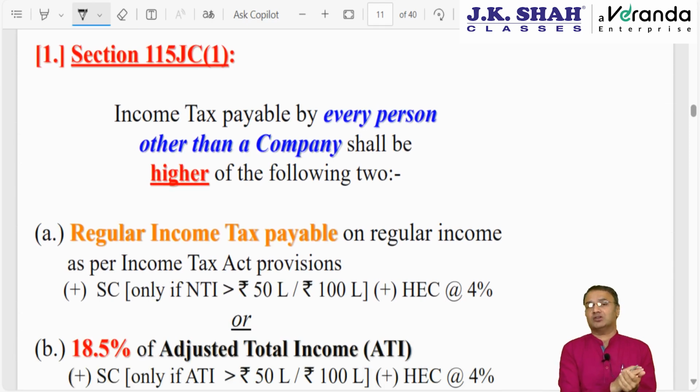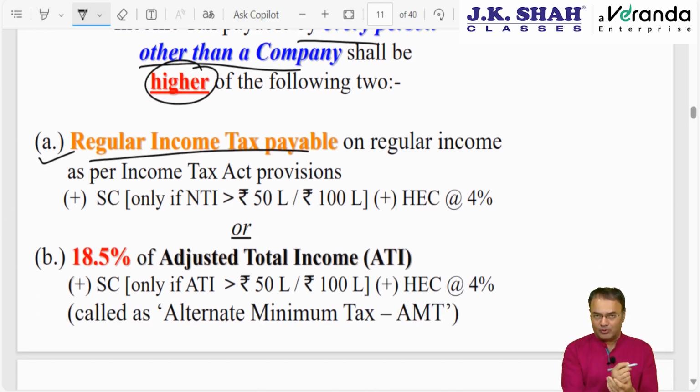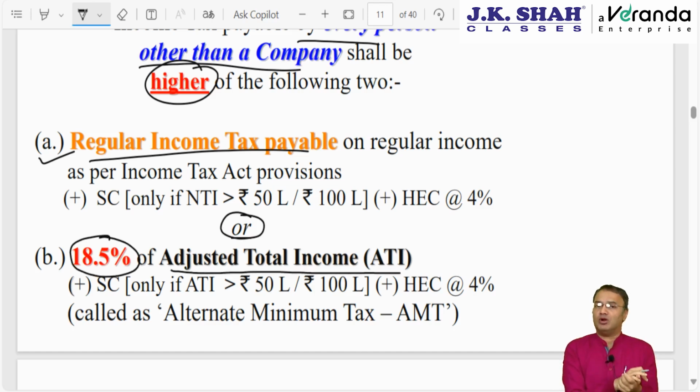115JC is the main section, which says this chapter applies to every person other than a company. Tax payable shall be the higher of the following two: either regular tax payable, computed as per regular provisions of the Income Tax Act plus surcharge plus health and education cess wherever applicable, or the second thing to be computed, 18.5% of adjusted total income. Be careful, minimum alternate tax MAT was also 18.5% of book profit.